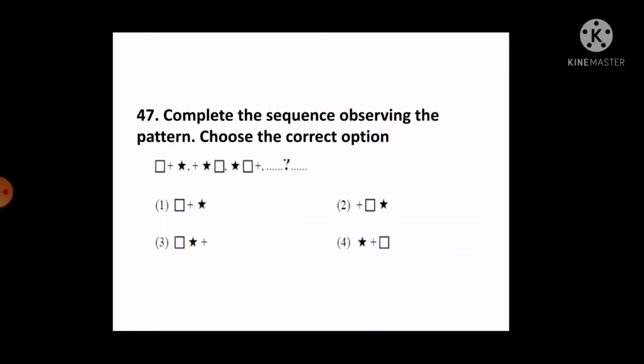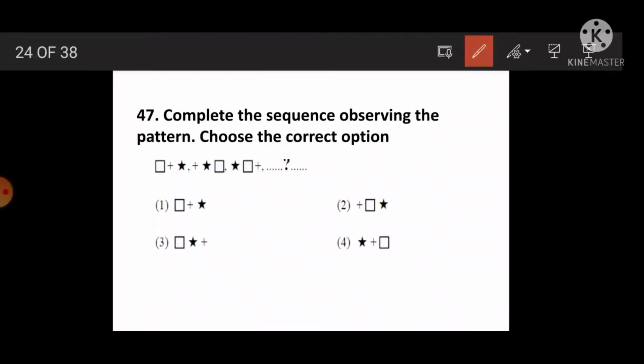Okay. Next, question number 47. Complete the sequence observing the pattern and choose the correct option. Very easy question. See, from here this square moved from first and kept at third. Again, the remaining plus and star are kept as they are. Plus moved from first place and kept at third place. Means now star will come last and square and plus will come as they are. Which option is it? Yes, option 1 is the correct answer.